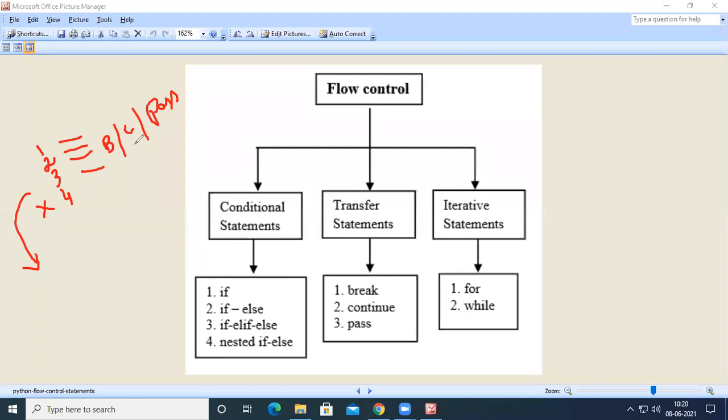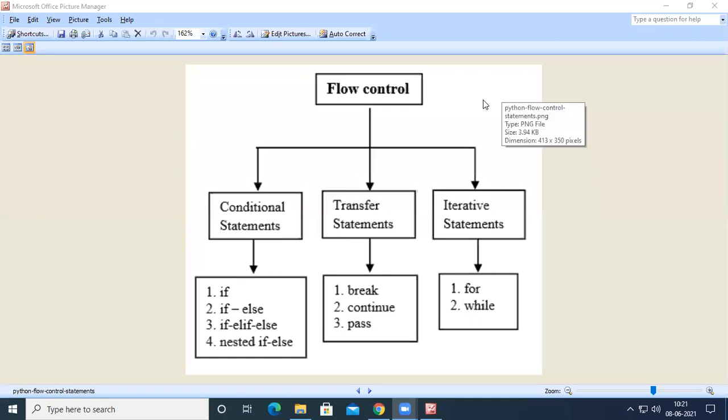If we use a continue statement, only the current iteration will be skipped. So when we use break, continue, or pass inside the program, the flow of control may get transferred or jumped. So we call these transfer statements, or jump statements.